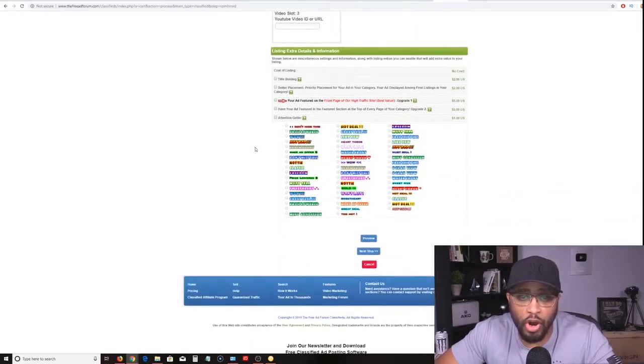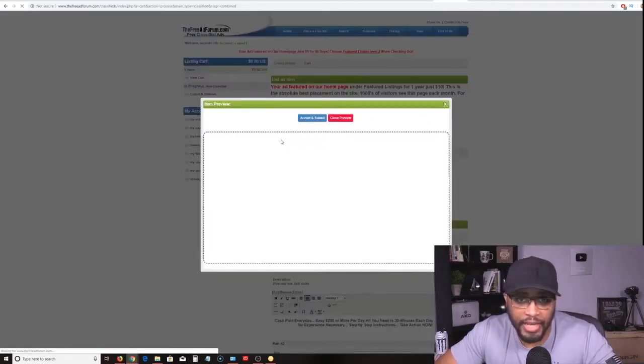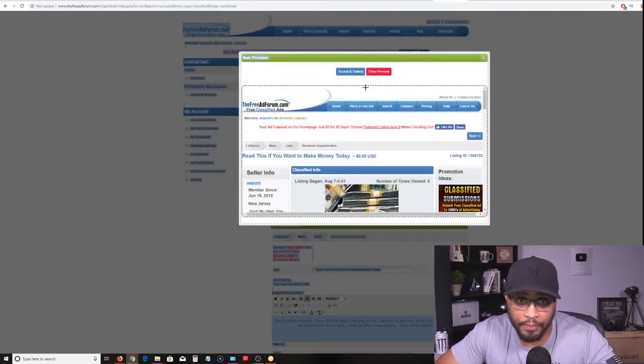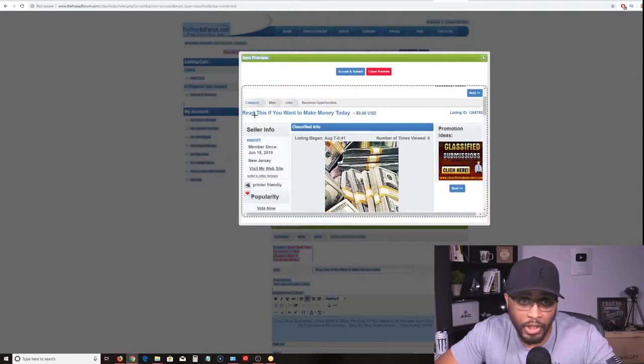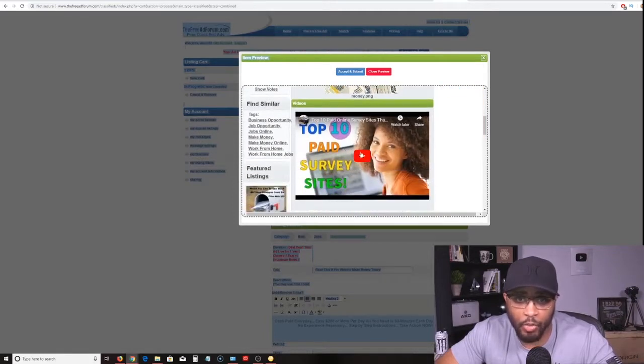And then you want to scroll down. And this little button right here where it says preview, you want to click that to make sure your ad is A-OK. So I'm going to click preview. Then this little tab is going to pop up. This is where your ad is going to be. And you can move this around if you want. So I'm going to look up here and make sure my title is correct. Make sure the image that I uploaded is right here. And here's one of my videos.